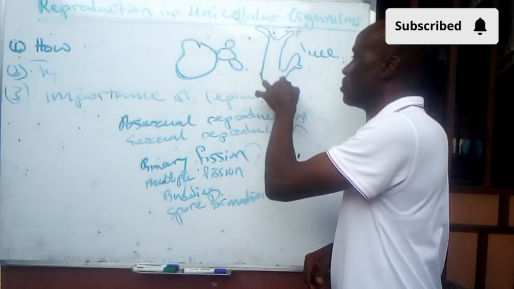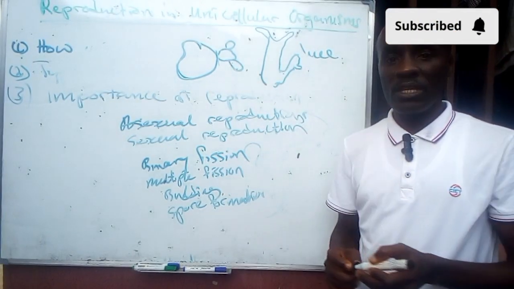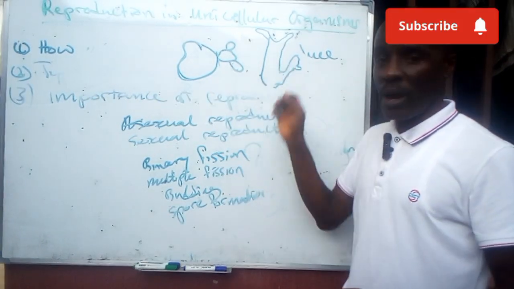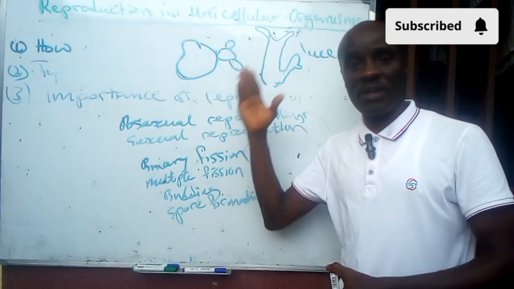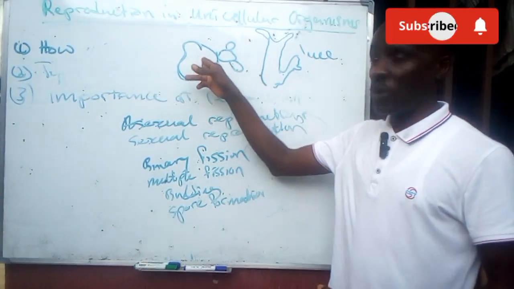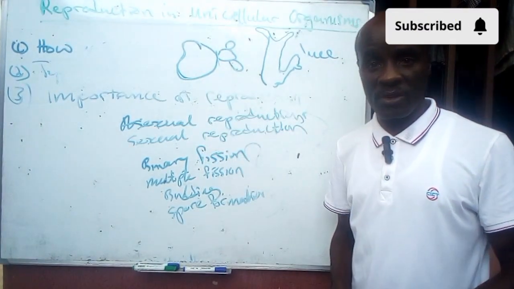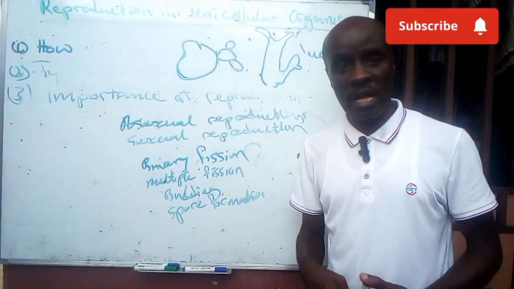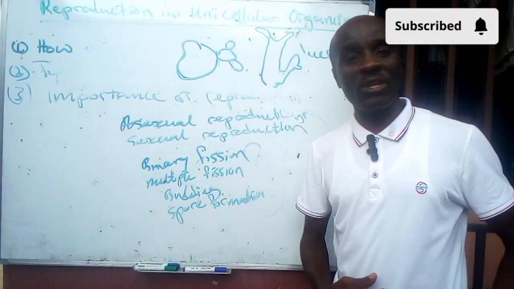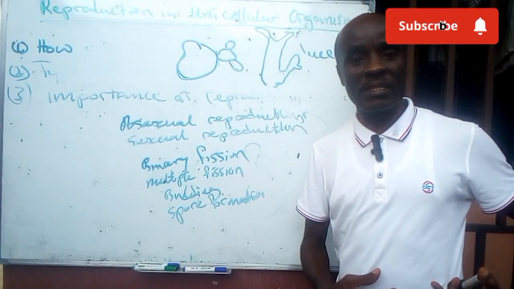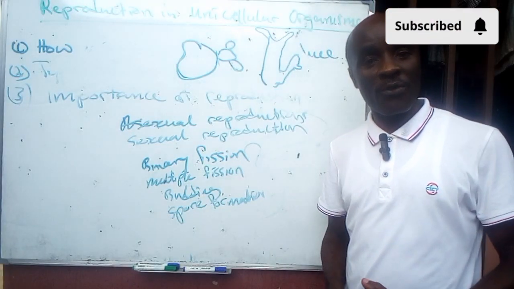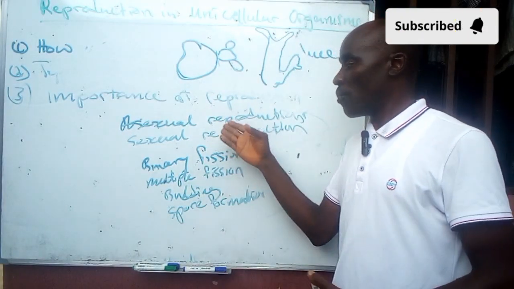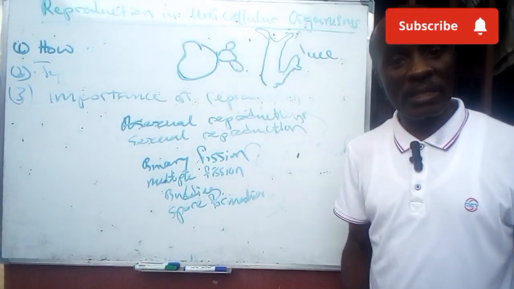We're looking at only unicellular organisms where it buds. The daughter cell will grow from one part of its body, and after a while it is cut off. The same thing is what happened in the yeast cell. So that is one of the things you should know. The type of asexual reproduction where the daughter cell grows up from the parent and then breaks off from the parent is what we call what? Budding.